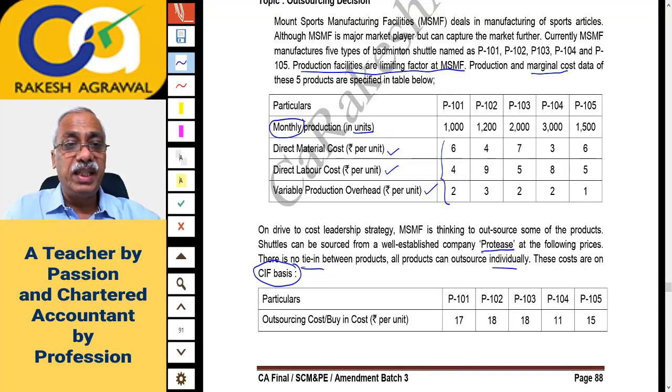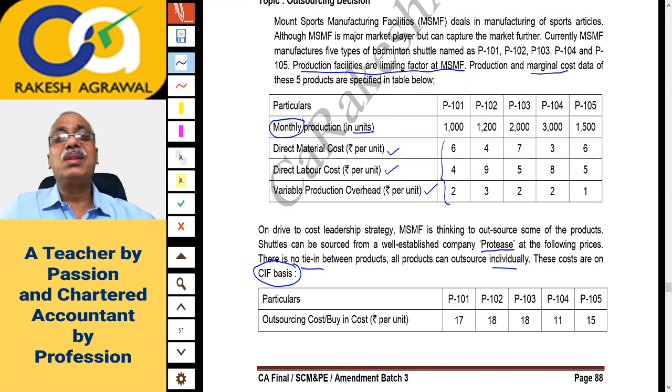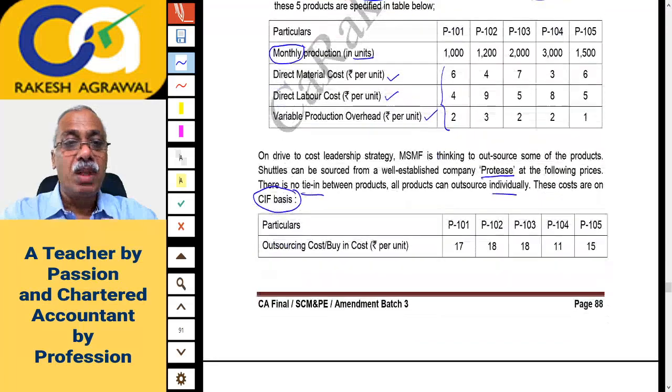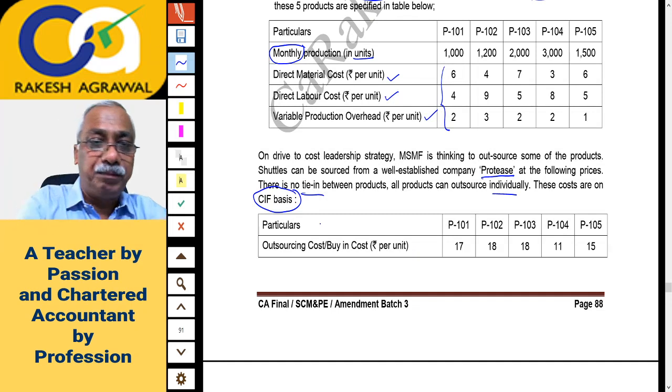Now what this sentence means, there is no tie-up between products and all products can be outsourced individually. It means it is not compulsory for you to buy all 5 products. There is no tie-up that along with 101 you'll have to buy 103 compulsorily. You can outsource individually. It means out of 5 products, whichever product you like, you can outsource. Some of the products you can manufacture on your own and some you can outsource, means buy ready-made from the outside agency, that is Protease.